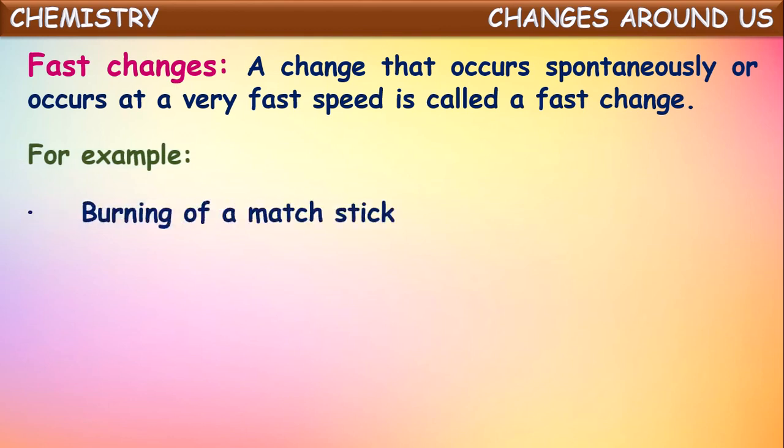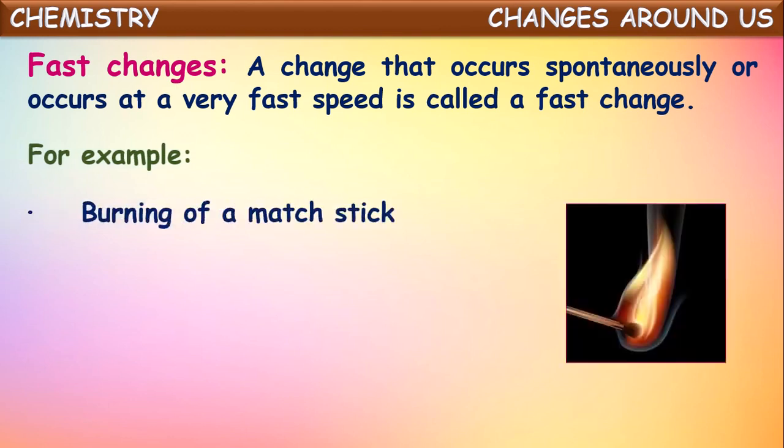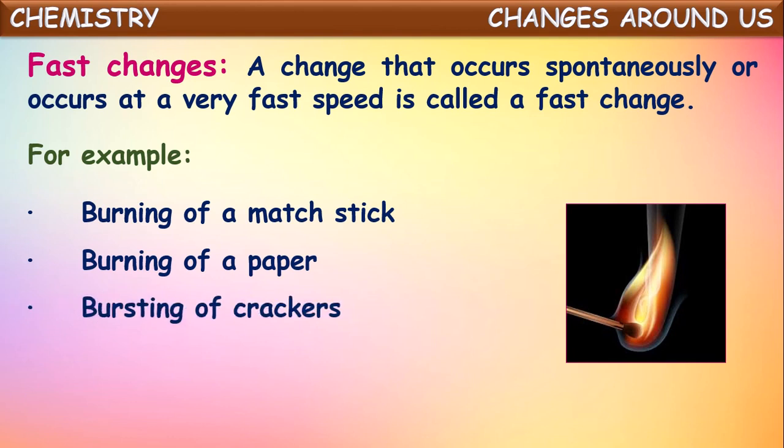For example, burning of a matchstick. If you rub the matchstick over a matchbox, it catches fire immediately. Within seconds it burns, isn't it? So we can say this is one of the examples of fast changes. Some others, let us see here. Burning of a paper, within seconds it burns, so it also comes under fast change. Bursting of crackers, within seconds immediately it bursts, so it is a fast change.